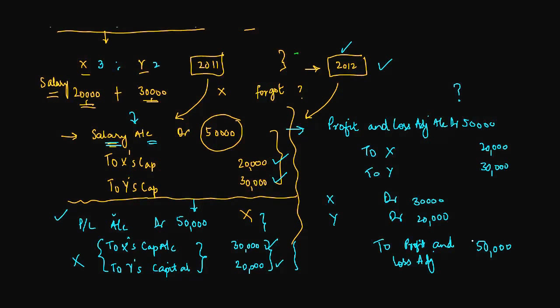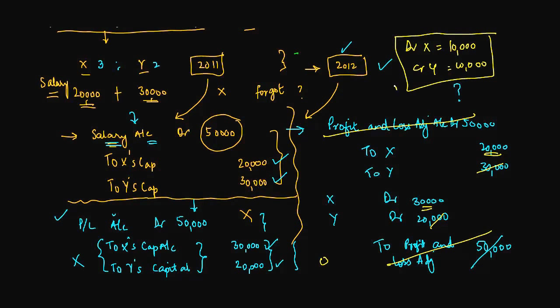If you see the net impact, what is it? So you've got a credit for P&L adjustment account for 50,000, you've got a debit for it by 50,000. So effectively 0. You've got a credit to X by 20 and a debit by 30. So net debit for X is equal to 10,000. You've got a credit to Y for 30 and a debit to Y for 20. So credit to Y is 10,000. Net, the result is same as I showed to you earlier.